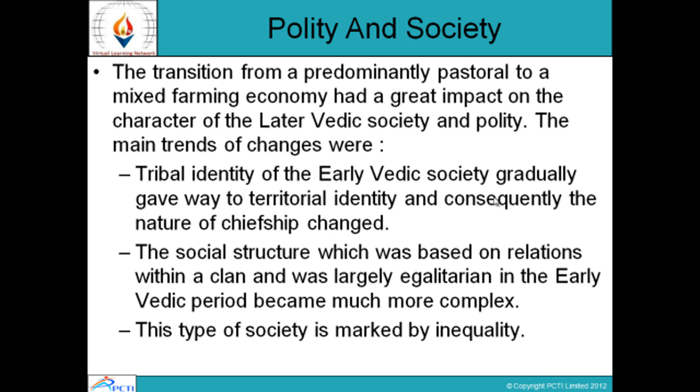Polity and society. The transition from a predominantly pastoral to a mixed farming economy had a great impact on the character of the later Vedic society and polity. The main trends of change were that the tribal identity of the early Vedic society gradually gave way to territorial identity, and consequently the nature of chiefship changed. The social structure, which was based on relations within a clan and was largely egalitarian in the early Vedic period, became much more complex. This type of society is marked by inequality.